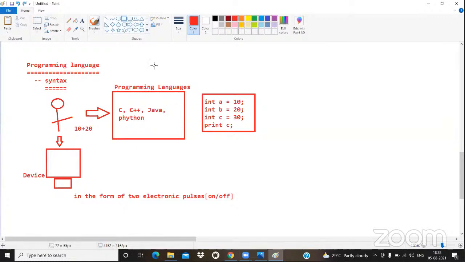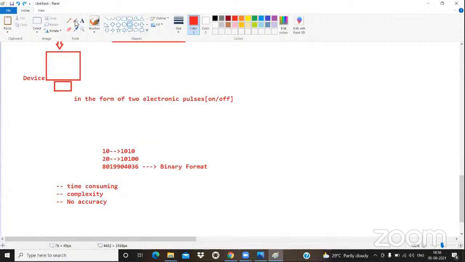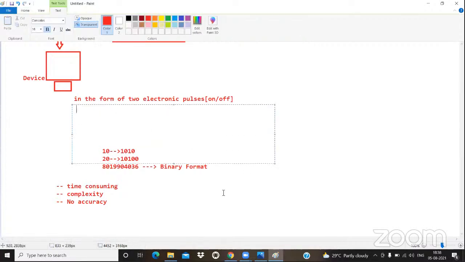Now we are ready to give what, guys? Input. Very good. Now we have to verify whether the code we have written is valid or not. To perform that operation, programming languages